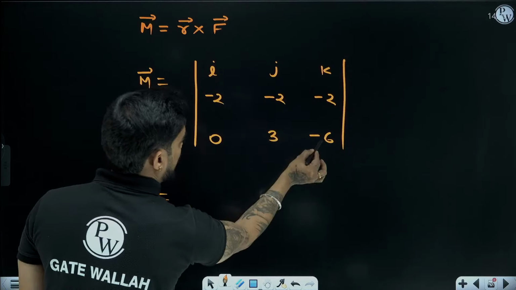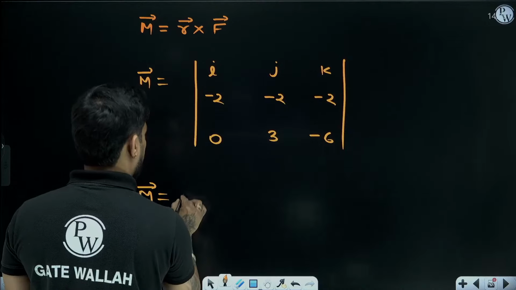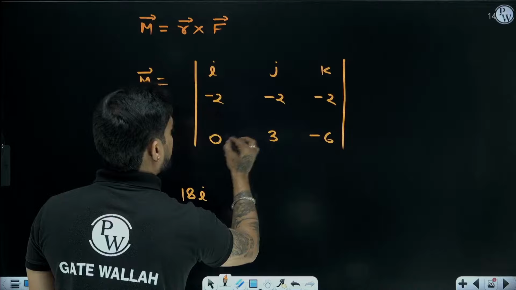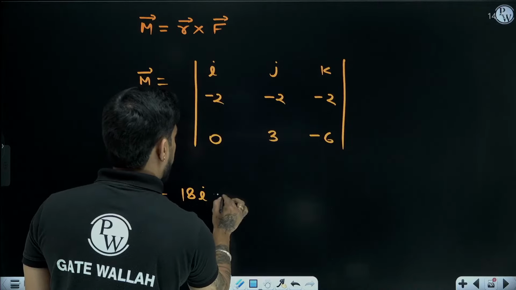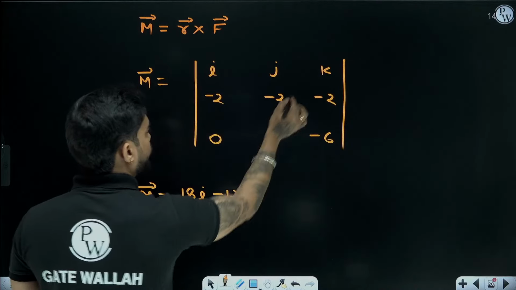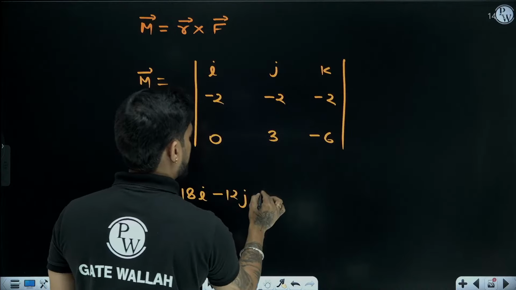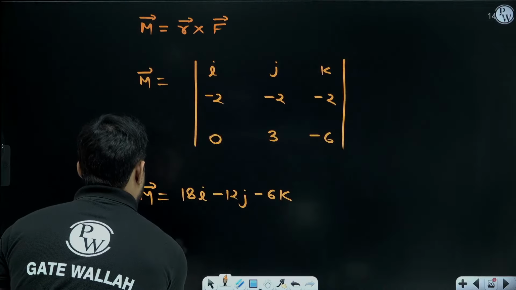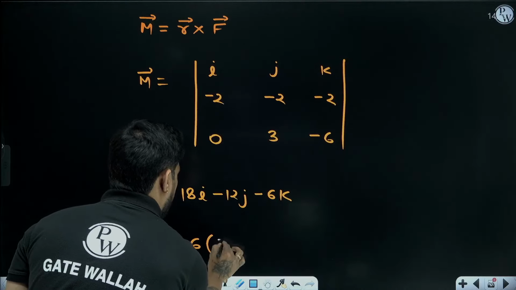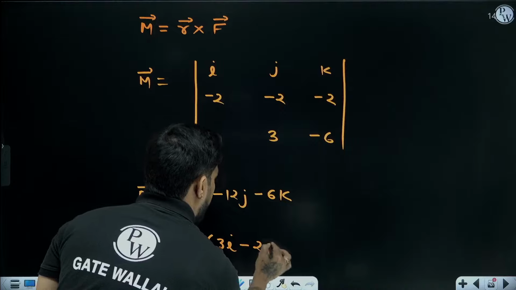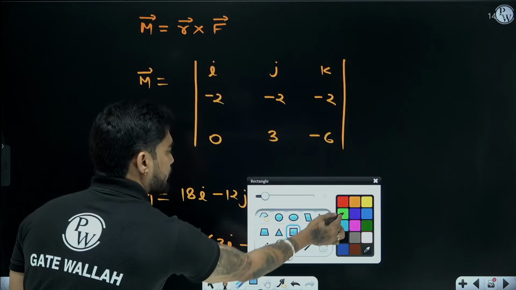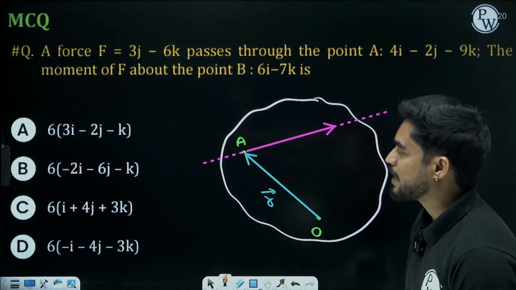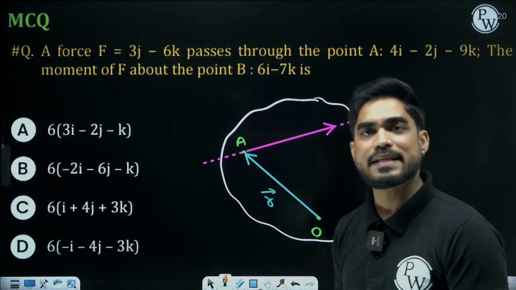I into 12 plus 6, 18i, minus j, 12, 0, so minus 12j, then plus k, minus 6, so minus 6k. If I take 6 common, it will become 3i minus 2j minus k. Which one is the answer? 3i minus 2j minus k is the correct answer.